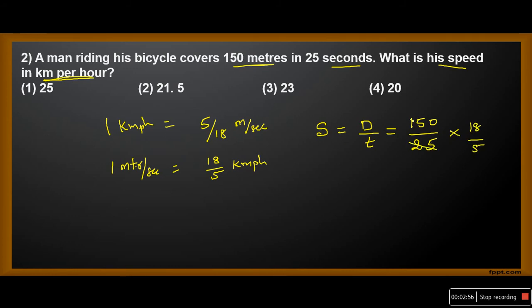25 ones, 25 sixes, 18 6s how much? 108 by 5, which is equivalent to 21.6. So the answer is approximately 21.5. This is actually 21.6. Okay, the answer is option 2.